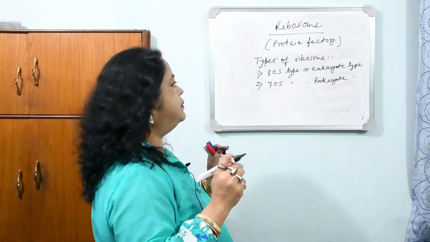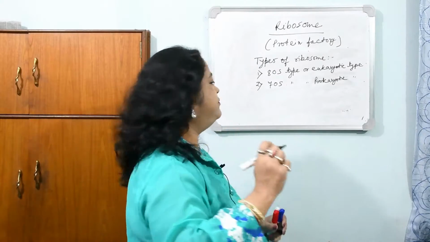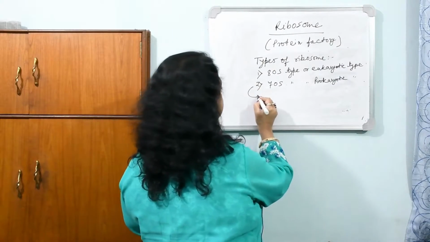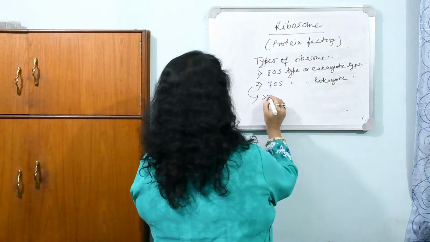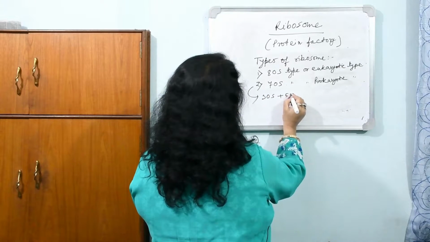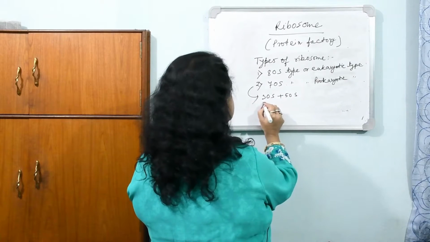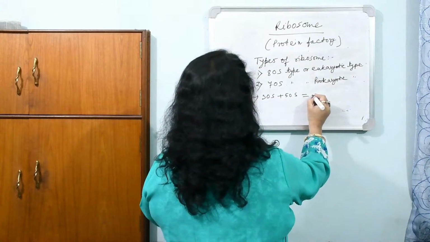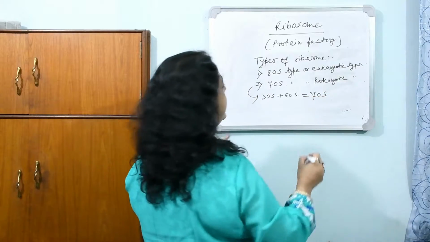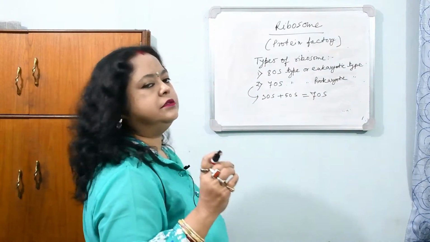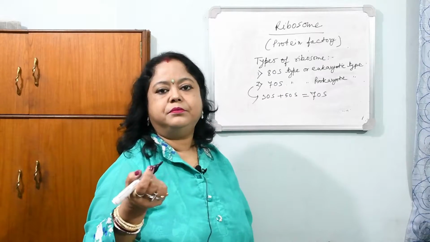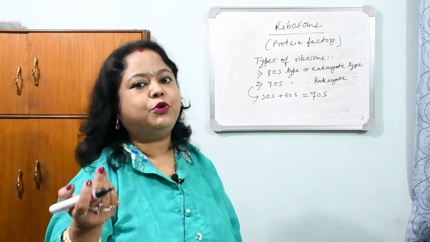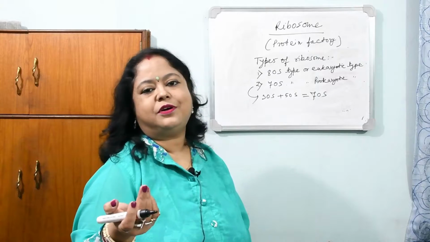First I am discussing the 70S type, the smaller one. Here the subunits are 30S plus 50S. The smaller one is 30S and the larger one is 50S. But if we add these two, they make 80S. Why 70S? Do people teaching biology not know mathematics? No, it's not like that.